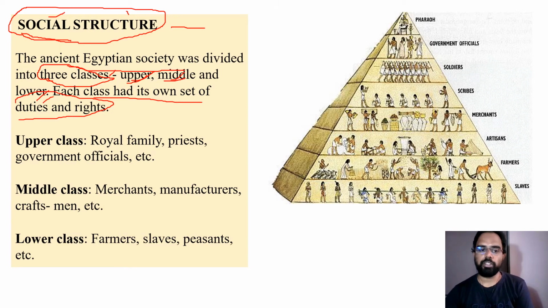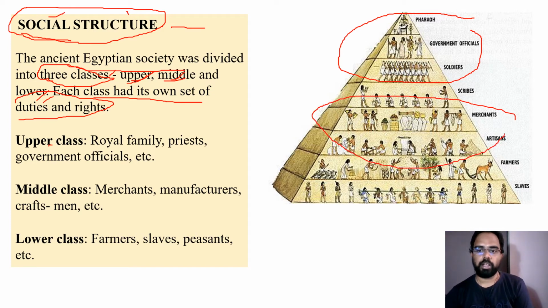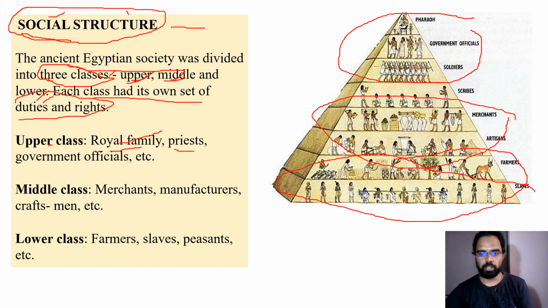So first thing is the upper class. If you look at the picture here, you can compare: upper class, then comes the middle class, and last but not least the lower class. Here the upper class consists of royal family members, that means the king and his family members, priests who are the ritual head of a temple, and government officials. So kings, pharaohs, government officials, soldiers, even the scribes. As per this, these people come under the upper class.